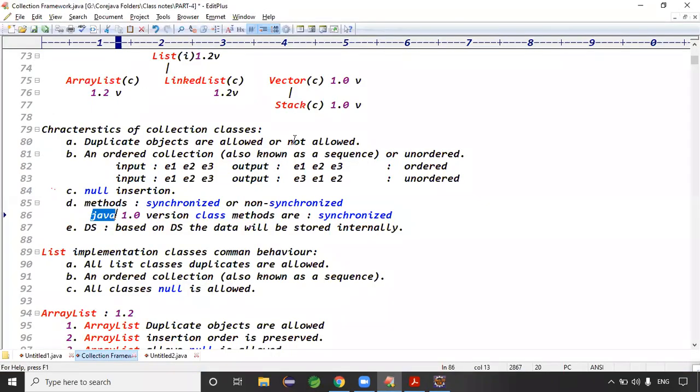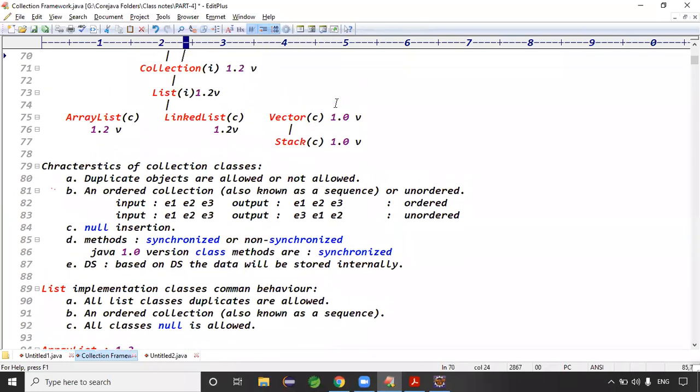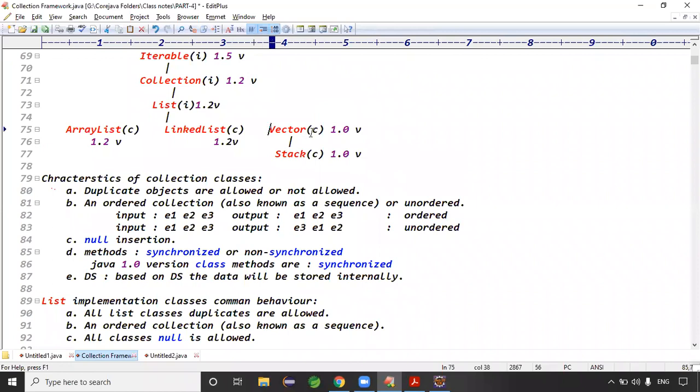The collection framework is 1.2, but the Vector class and Stack class were introduced in version 1.0. Only these two are 1.0. Their methods are synchronized.